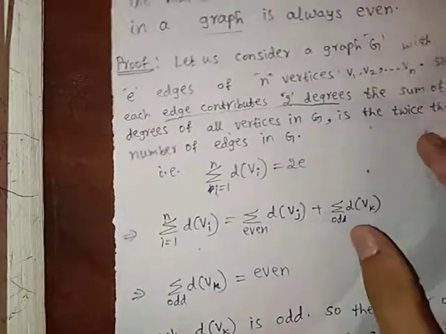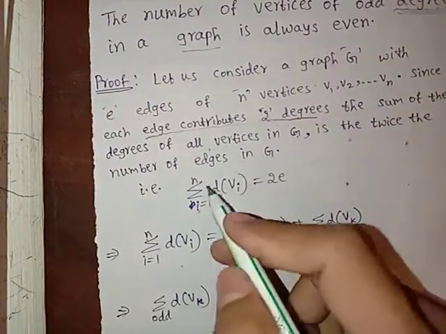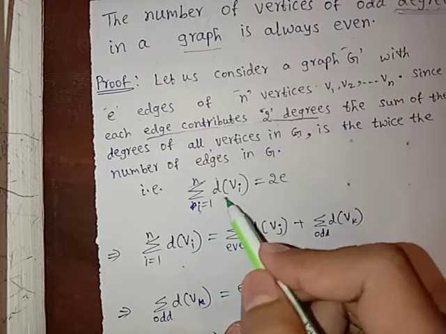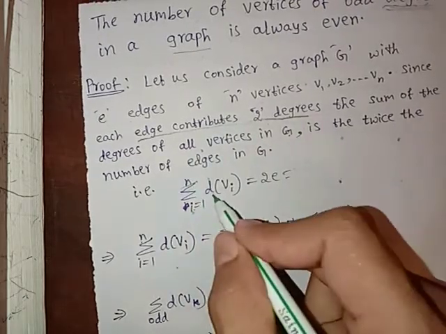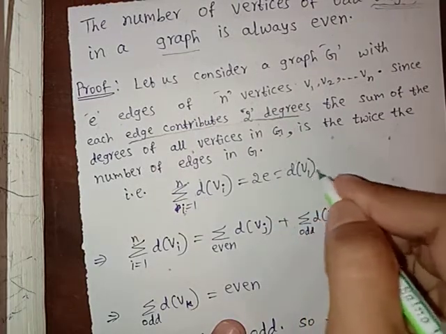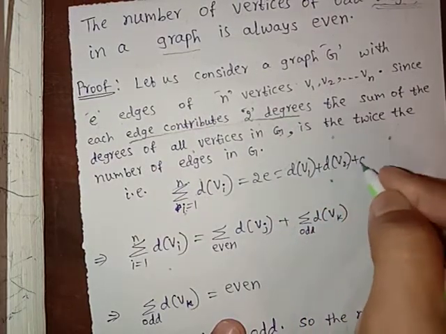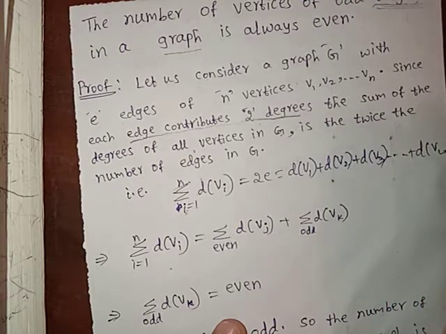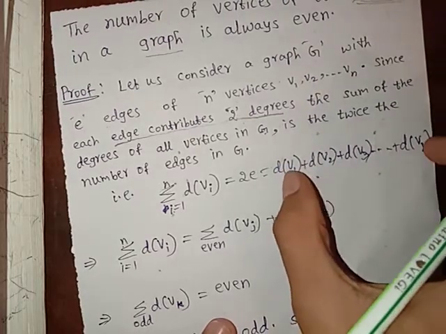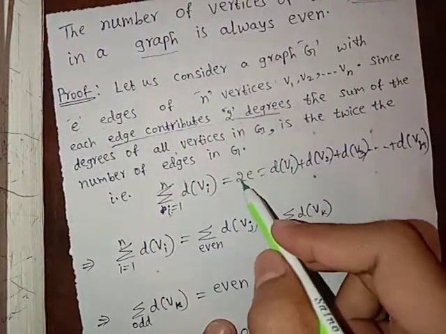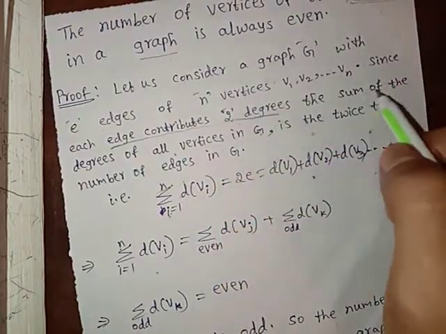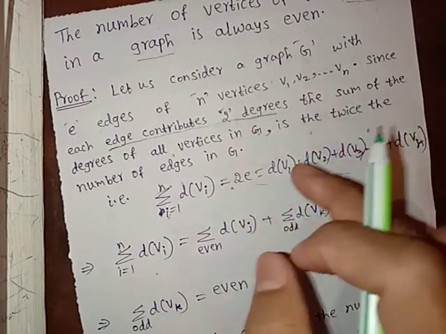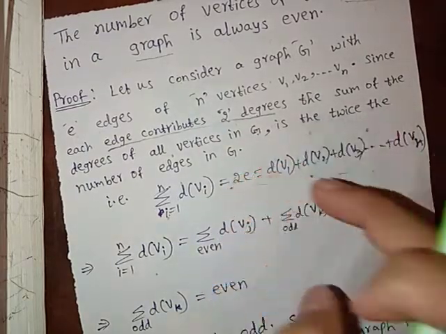We have to prove this for the general case. That is, summation of degree of Vi, i equal to 1 to n. This says degree of V1 plus degree of V2 plus degree of V3 up to degree of Vn. For simplicity we denote this as this. It is twice the number of edges. Why? Because each edge contributes 2 degrees for a graph. So we can write this as 2 into E in general.